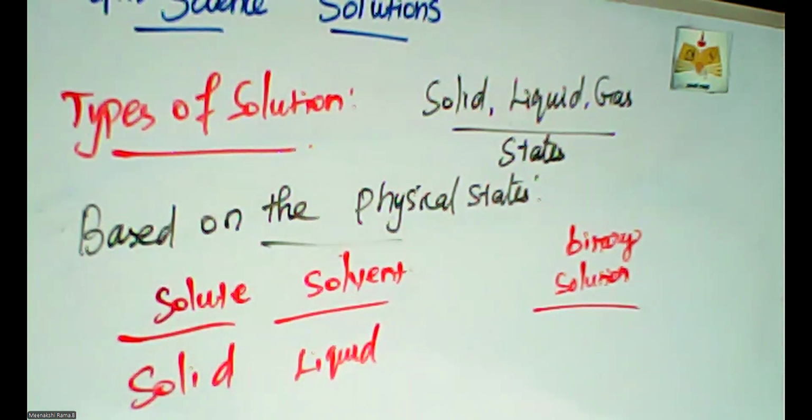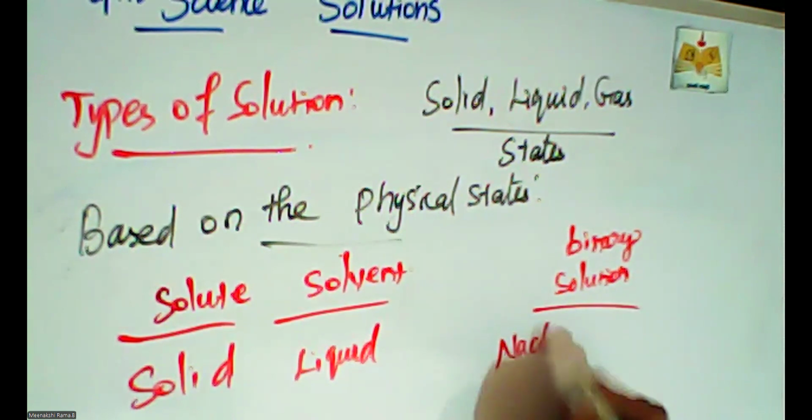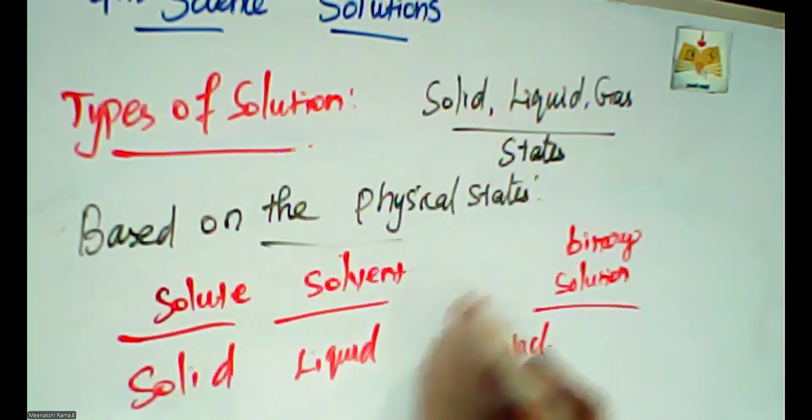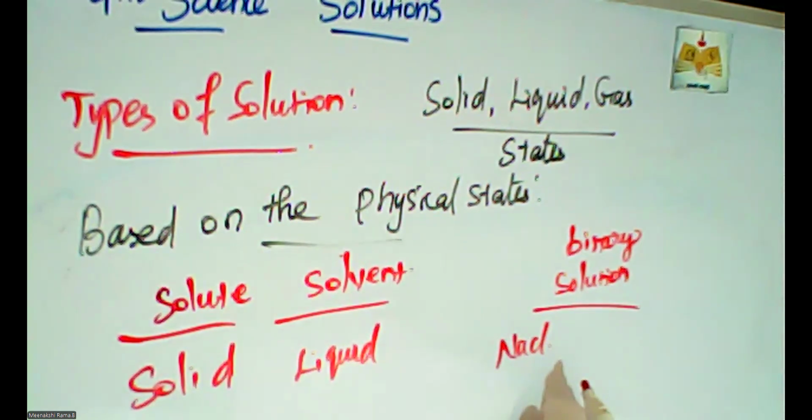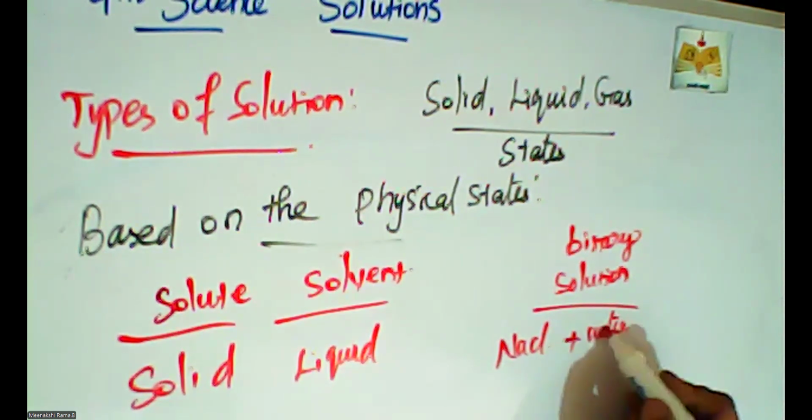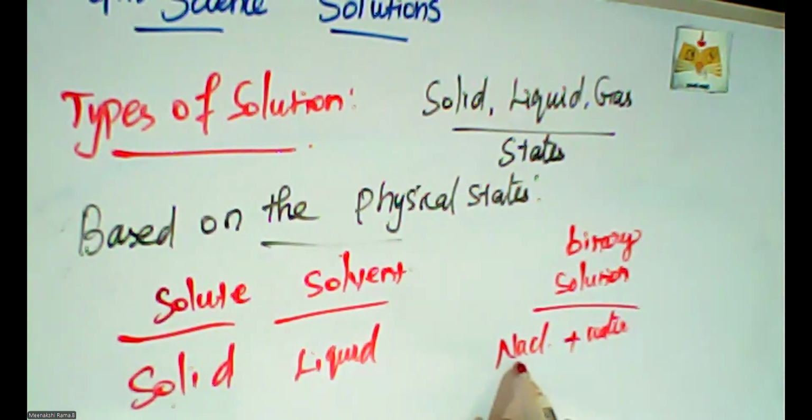Example of solid is sodium chloride, NaCl, normal salt, which we use in our cooking. This sodium chloride is dissolved in water. The liquid example is water. Sodium chloride is completely dissolved in water, so this is the example of a solid liquid solution.